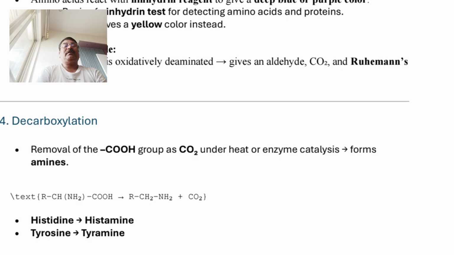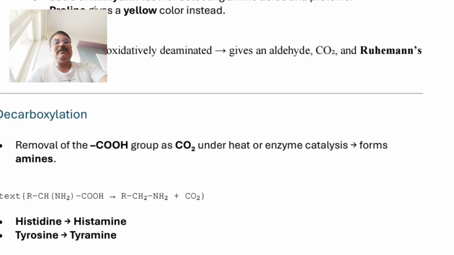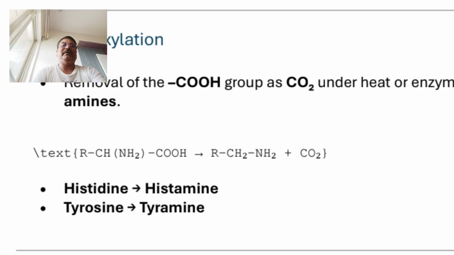So decarboxylation reaction is given by alpha amino acid, and in this reaction the COOH group of the alpha amino acid reacts in presence of either heat energy or enzyme catalyst, and it gives elimination of CO2, so that the alpha amino acid gets converted into a simple amine. See the reaction. Alpha amino acid after heating gives a regular amine, and there occurs elimination of CO2.